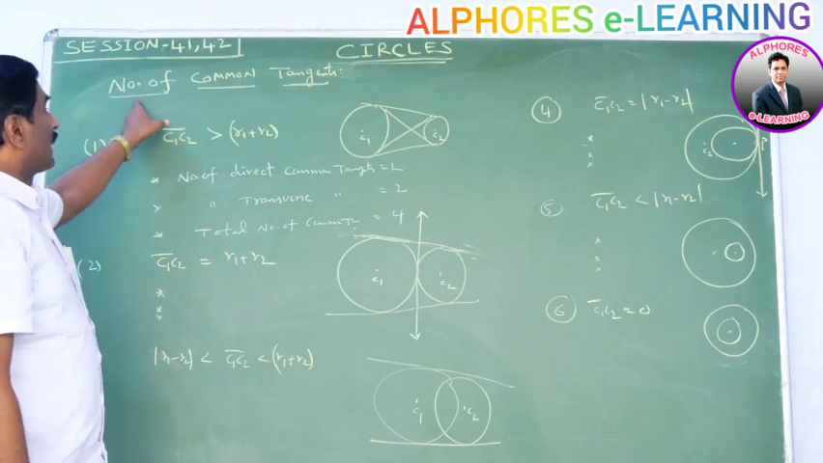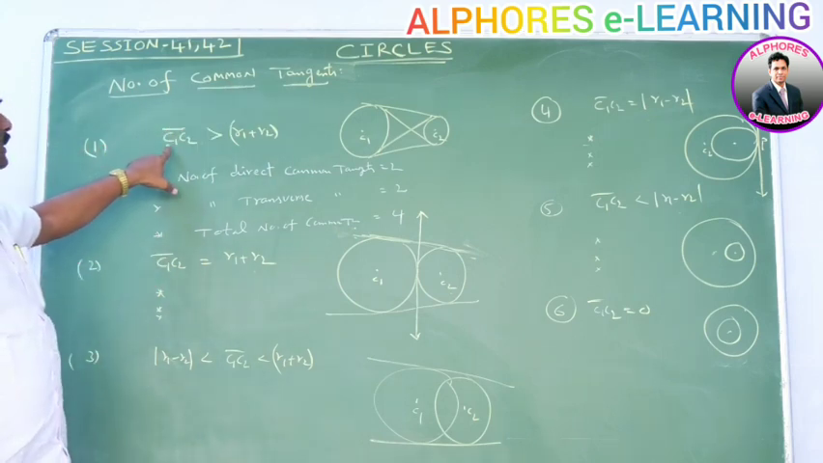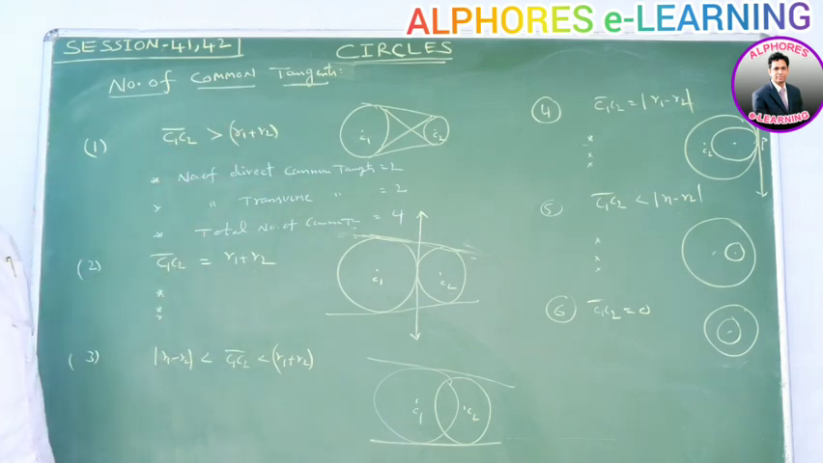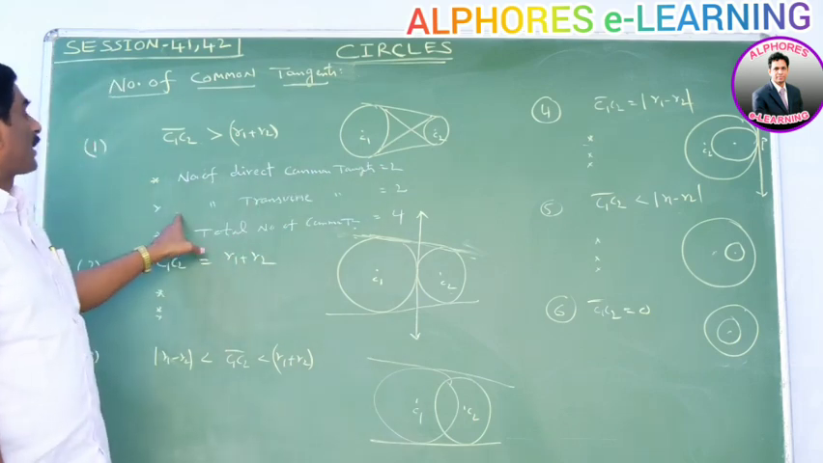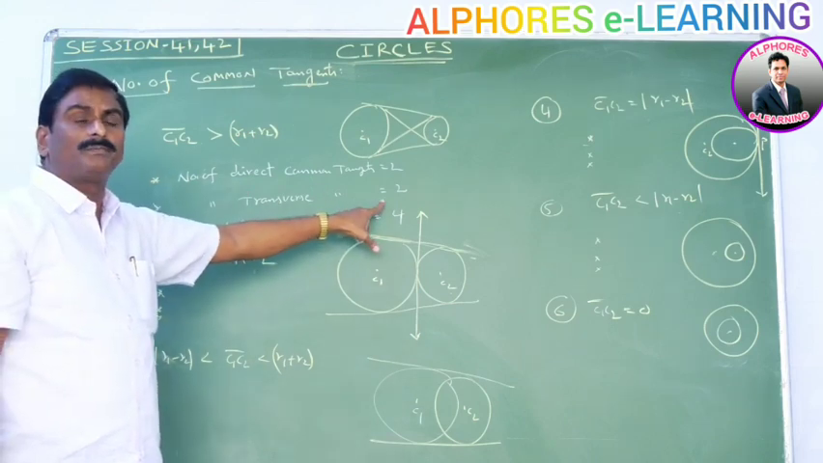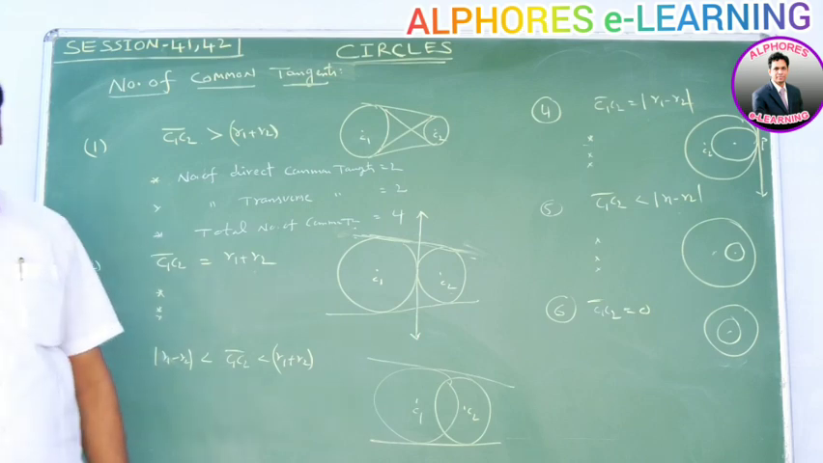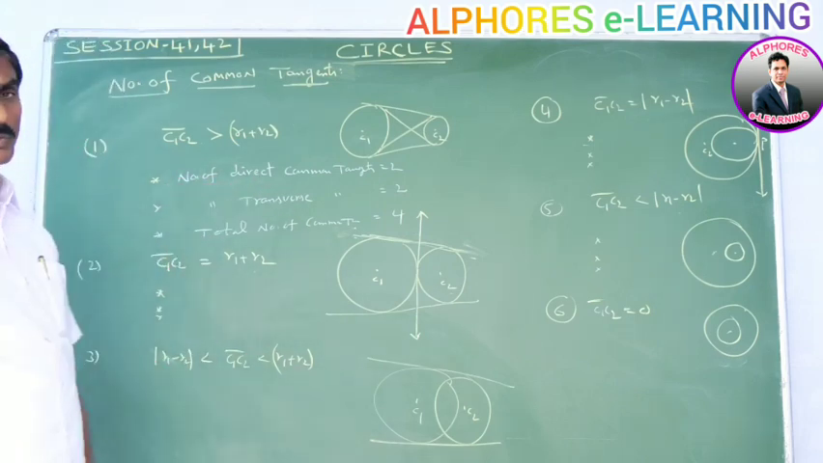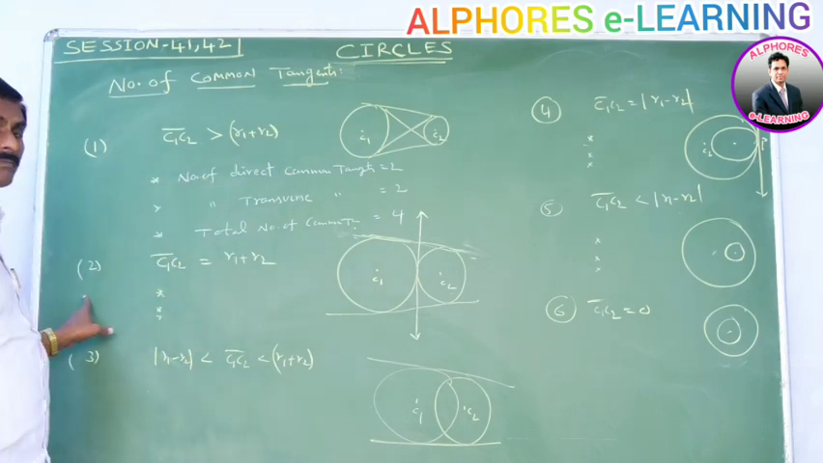First one, number of common tangents. Let C1C2 be greater than R1 plus R2. Please note the diagram. Number of direct common tangents is equal to 2, number of transverse common tangents is equal to 2, total number of tangents is equal to 4. When one of the circles is away from the other circle, total number of common tangents is equal to 4, two direct and two transverse. Please note this diagram.